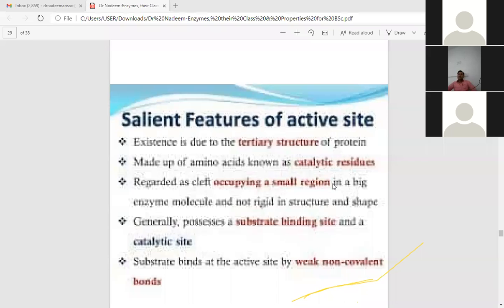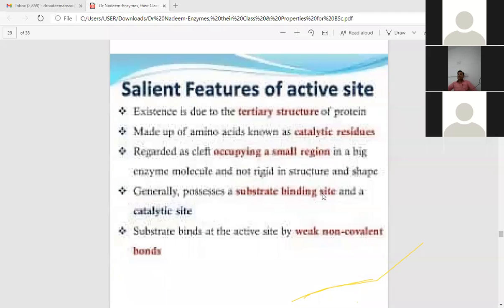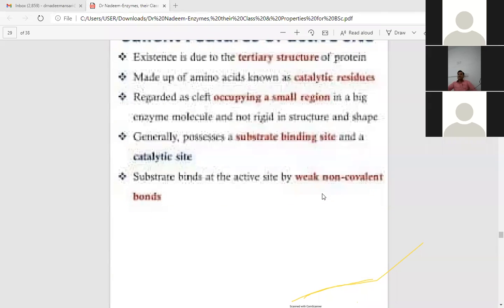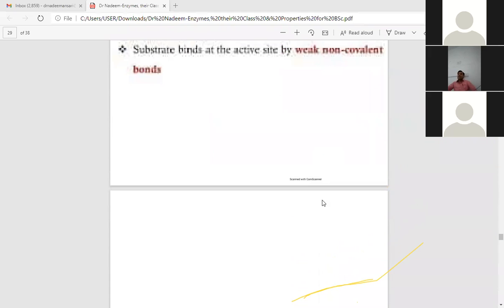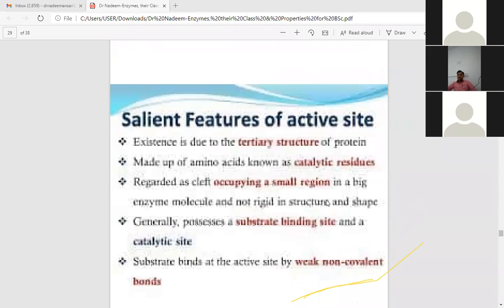So this active site is due to the tertiary structure of the protein. It is made up of amino acids known as catalytic residues, and they occupy a very small region in the big enzyme molecule, and they are not rigid in structure. They are flexible, and they have both a substrate binding and a catalytic site, and the substrate binds to the active site by weak non-covalent bonds. These are the main features of the active site of an enzyme.